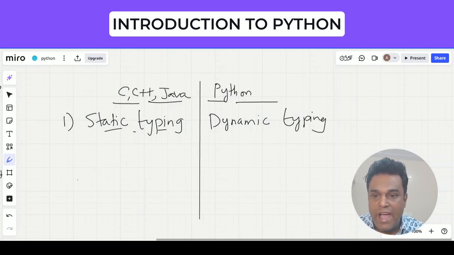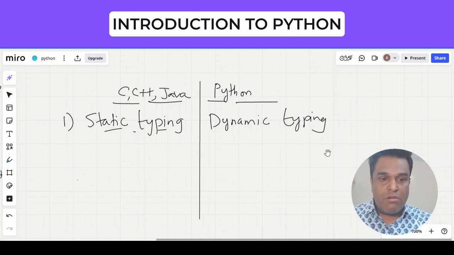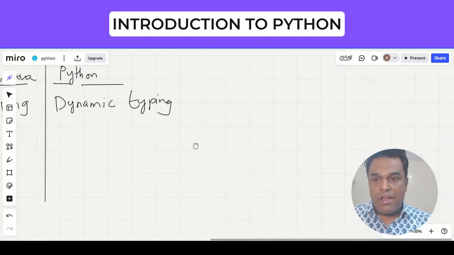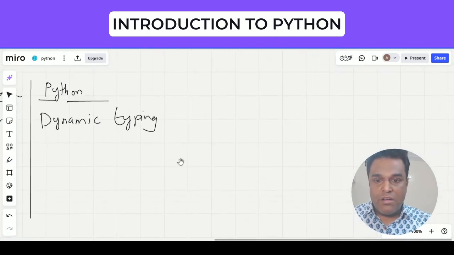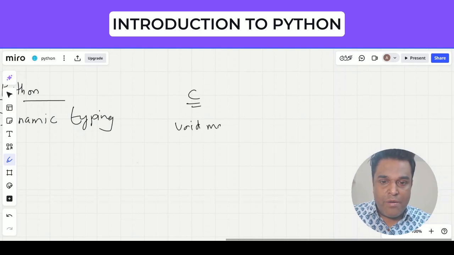Now, what exactly do we understand when I say static typing and dynamic typing? I will explain that over here. In static typing, for example, I take a C program and I say void main, that's the main function, and then we have the brackets.